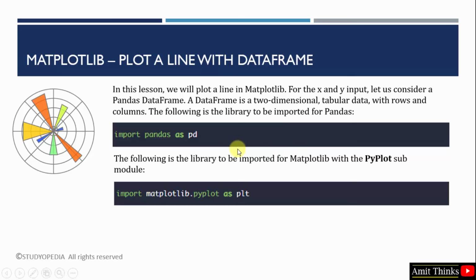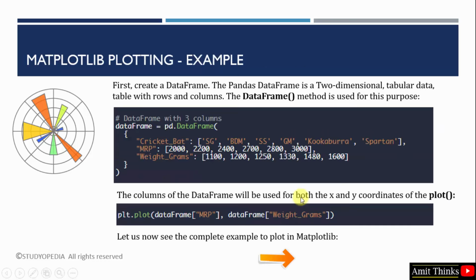We will first create a data frame and will feed that data frame input into our line so that we can plot a line using matplotlib and pandas. For matplotlib, like the last example, we will use the pyplot submodule like this, and we will create an alias plt for that. Let's see.